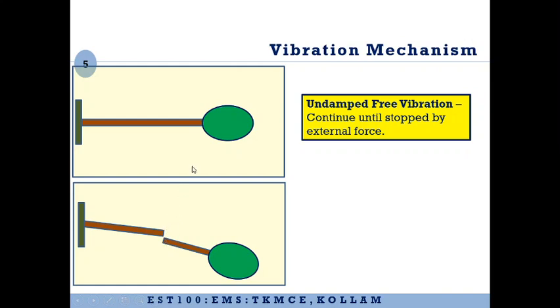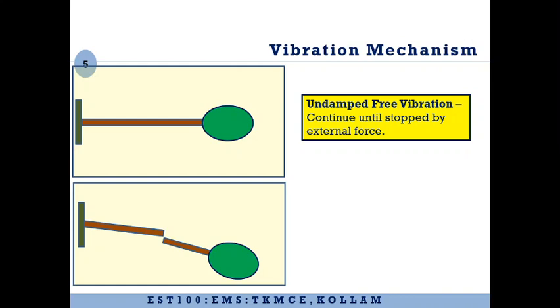Whatever energy of vibration that it was having is now lost, or we say a crack in the system has resulted in dissipation of the vibration energy. So one of the ways in which energy can be dissipated is by cracks. Similarly, there can be friction in the system which can dissipate the energy. For example, different structural components can have friction between them, and that can also dissipate energy.